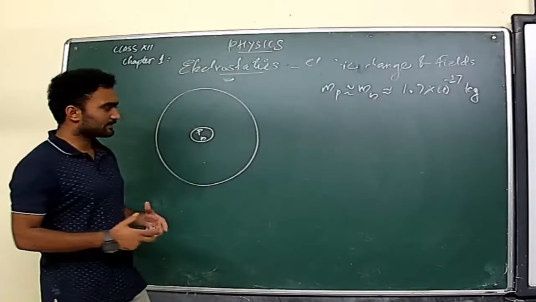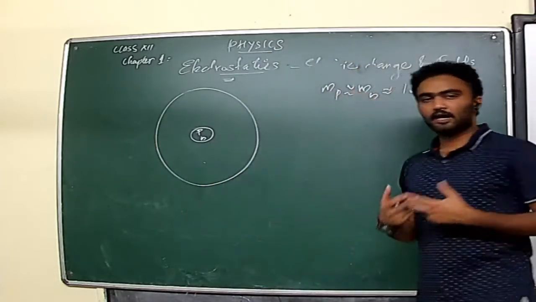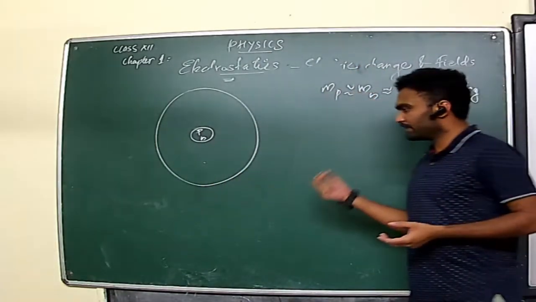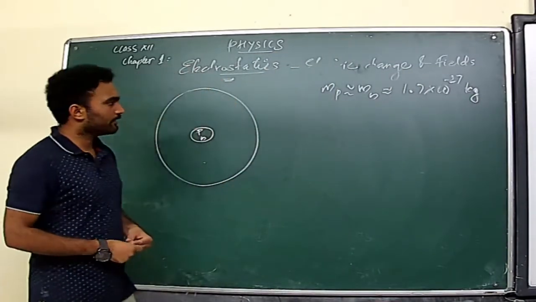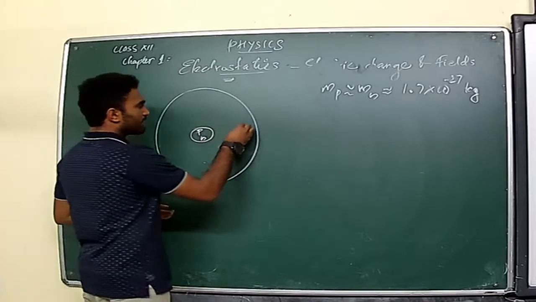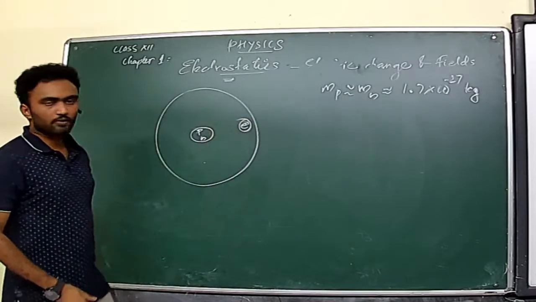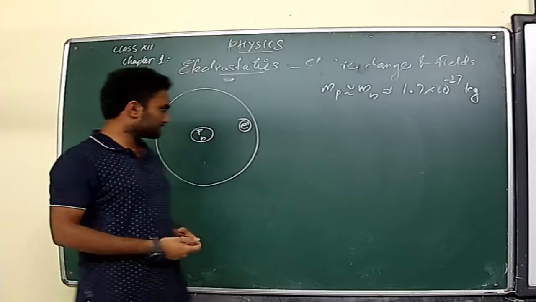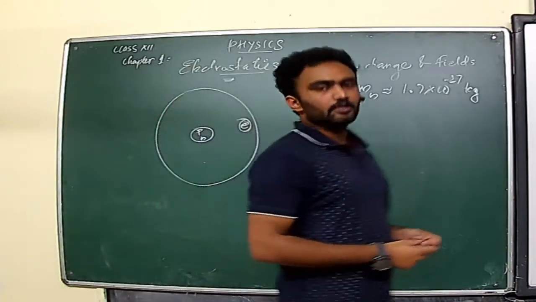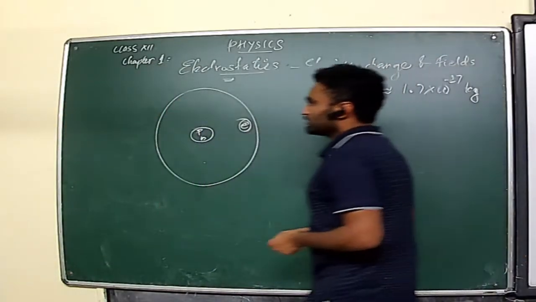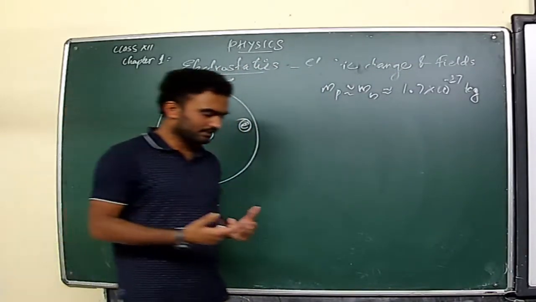So basically we can say that the whole mass of the atom is concentrated at the nucleus. Electrons have mass, but it is too small when compared with the proton and neutron. And where are the electrons? Electrons revolve around the nucleus with respect to their energy levels. This is the basic structure of an atom that we know. One more thing: the charge of the electron is equal to the charge of the proton, only the sign is changing.